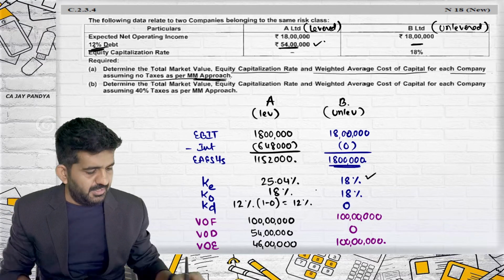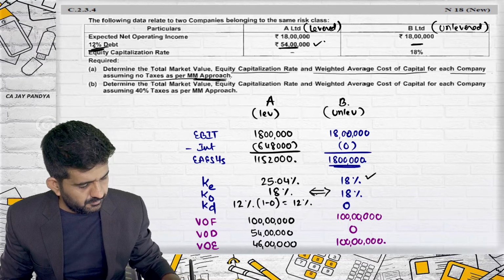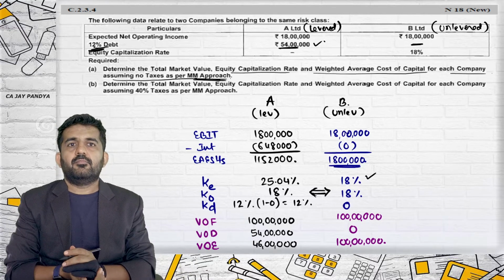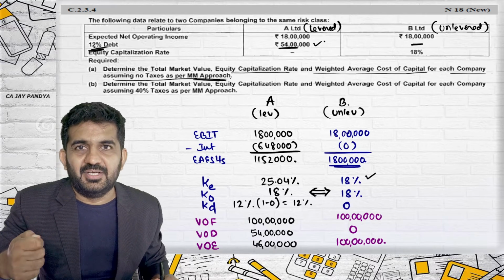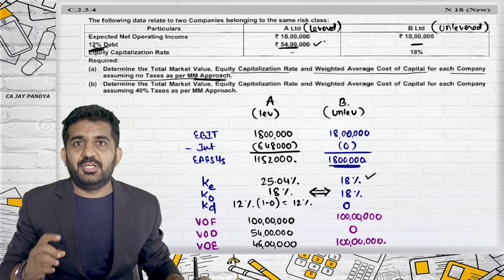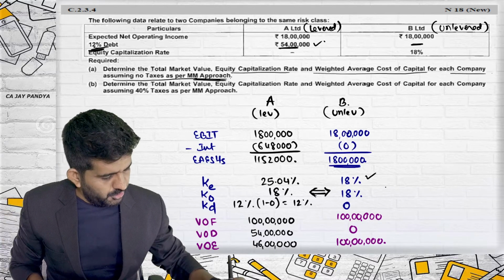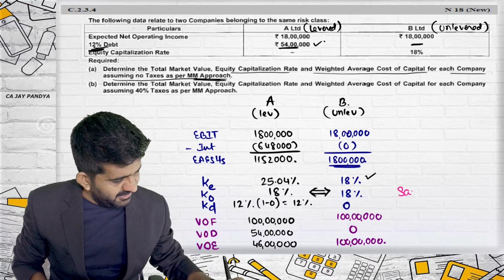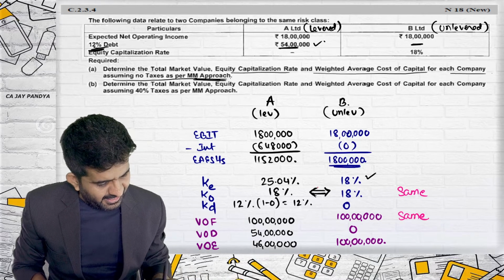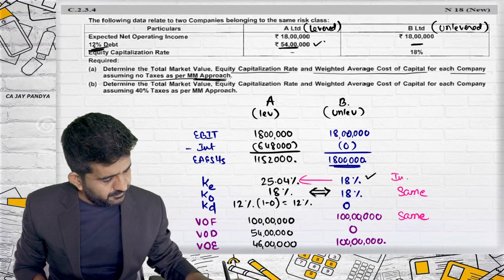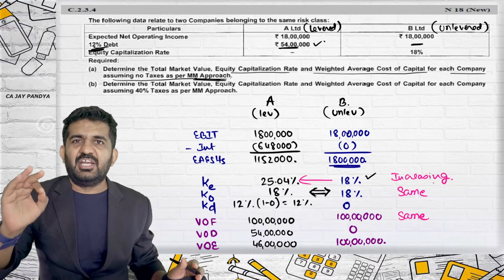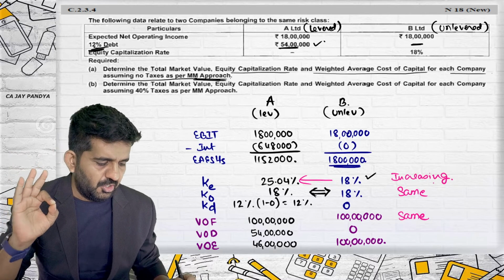Modigliani-Miller without taxation is the irrelevance approach. KO is remaining the same. Value of firm is remaining the same, and KE would be increasing. And this is the reason. And it is the same approach as the net operating income approach.